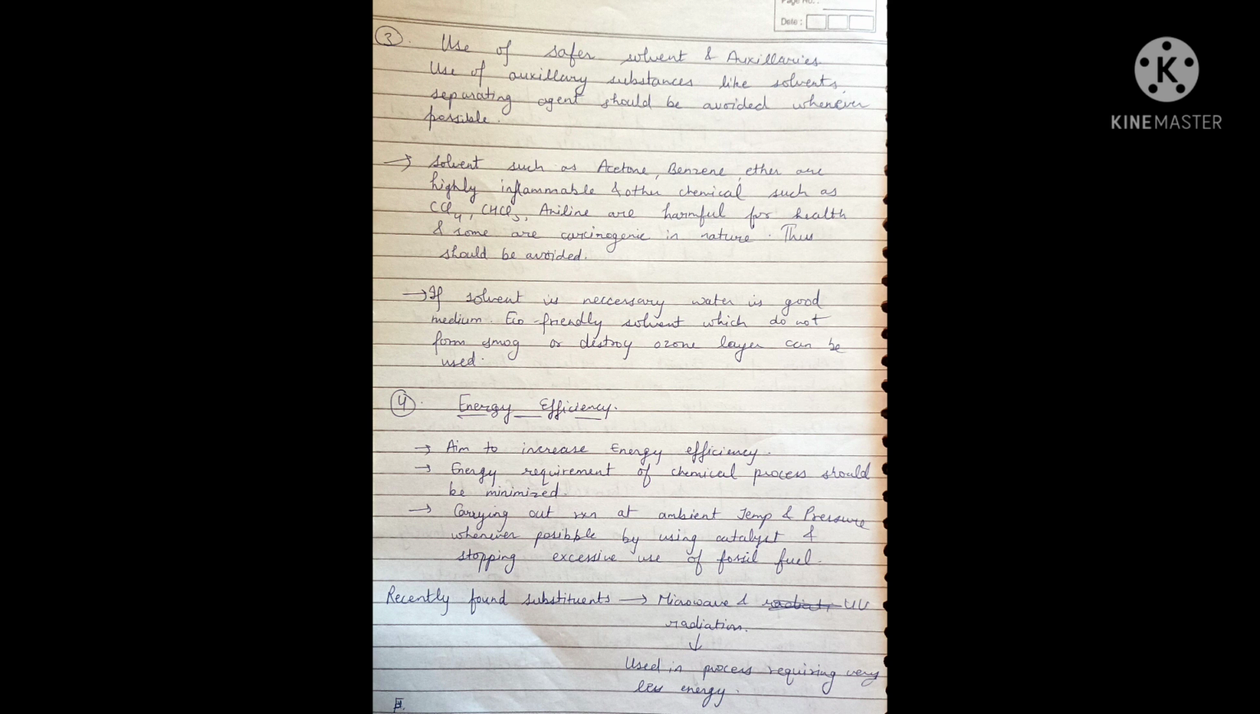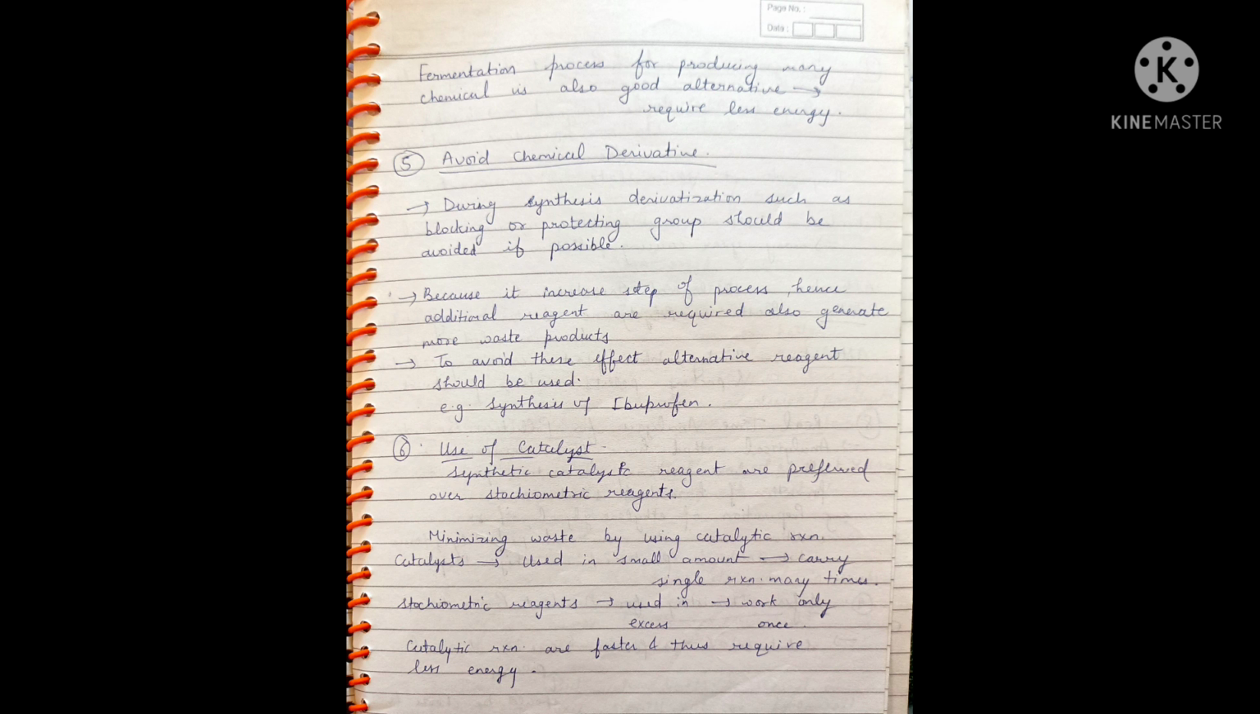Fourth is energy efficiency. Aim to increase energy efficiency. Energy requirement of chemical processes should be minimized and reactions carried out at ambient temperature and pressure whenever possible, by using catalyst and stopping excessive use of fossil fuels. Recently found substitutes are microwave and UV radiation, used in processes requiring very little energy.